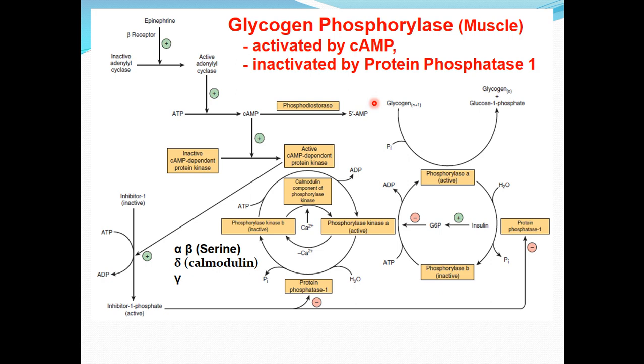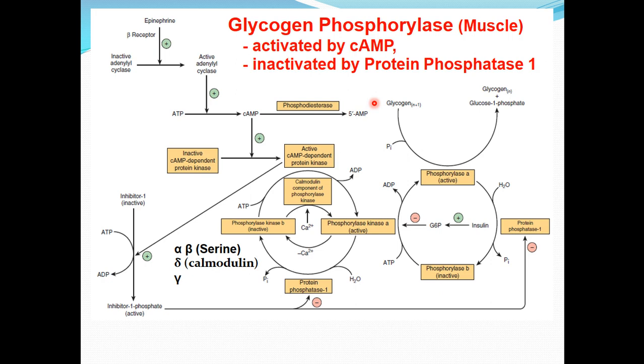As I have already told you, the regulation of glycogen phosphorylase is different in liver and muscles. The reason is that the role of liver glycogen is to provide free glucose for export to maintain the blood concentration of glucose. And the role of muscle glycogen is to provide a source of glucose 6 phosphate for glycolysis in response to the need for ATP for muscle contraction.